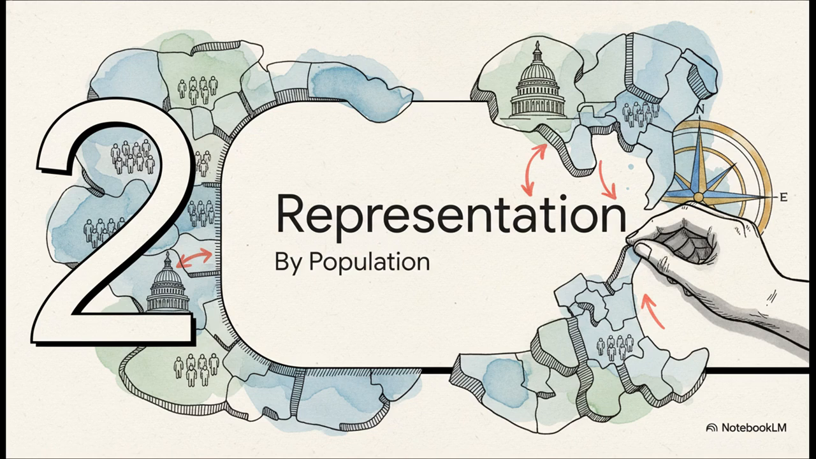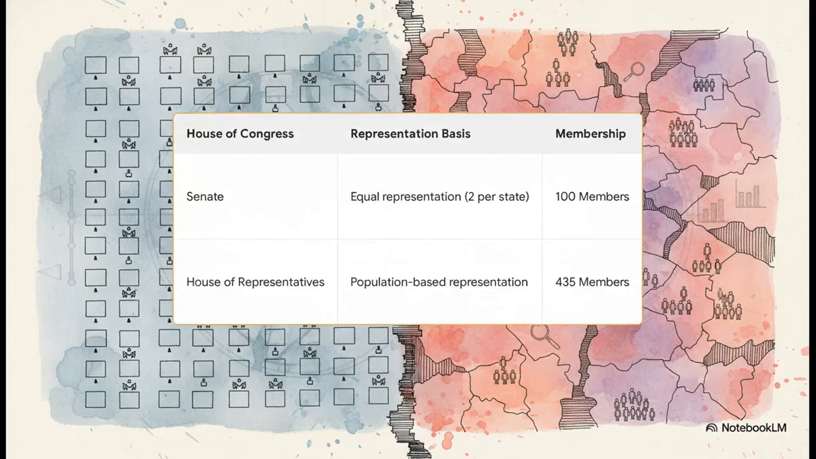Well, it all comes down to a really fundamental idea about how we're represented in the US government. Take a look at the US Congress. It's really a tale of two completely different systems working side by side. In the Senate, it's simple. Every state, no matter how big or small, gets 2 senators. Equal representation. But the House of Representatives, that's a whole different ballgame. It's all based on population. The more people you have, the more representatives your state gets.